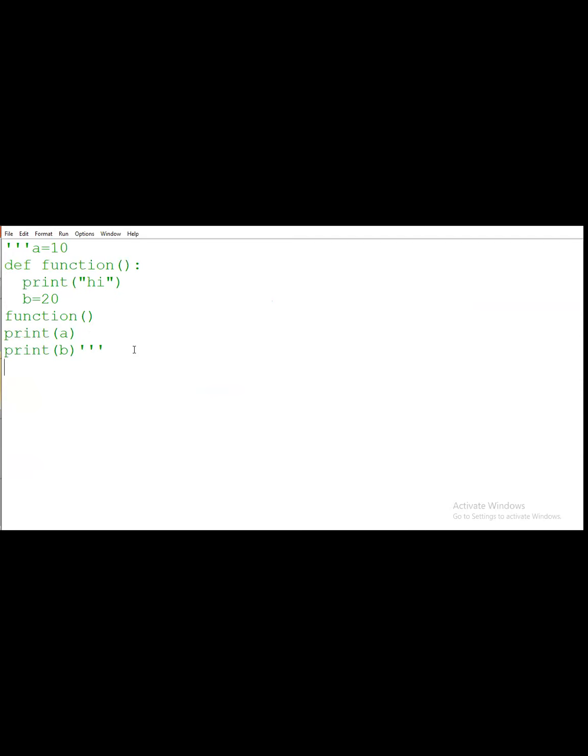Okay, so you have to see here I take message is equal to "this is Python". Okay, this is Python, and here I define one function. In that I will just simply print a message.